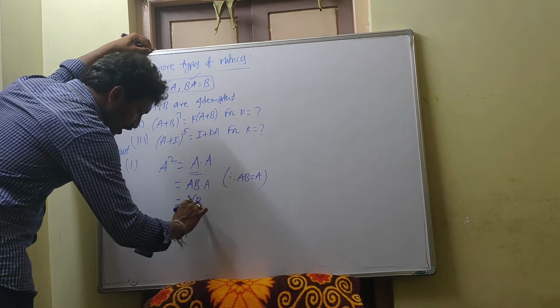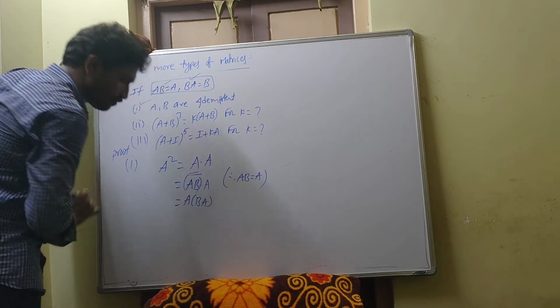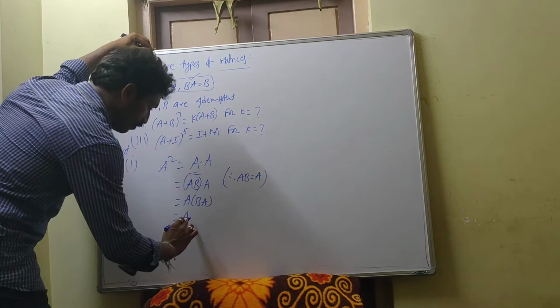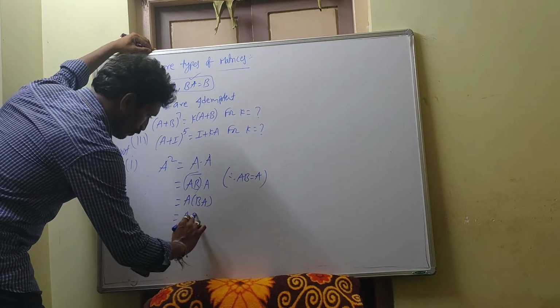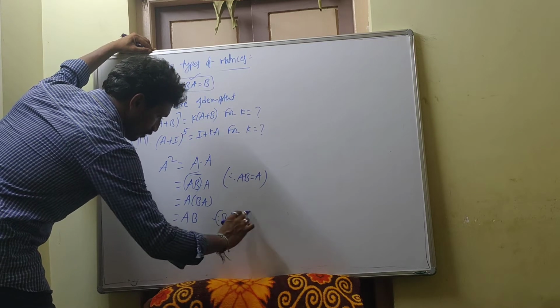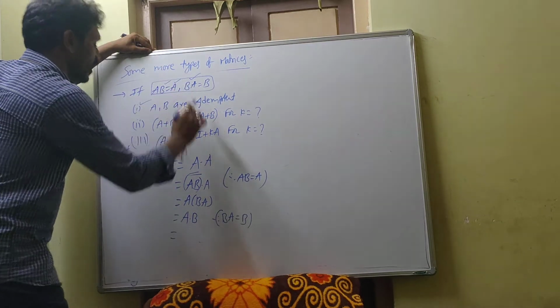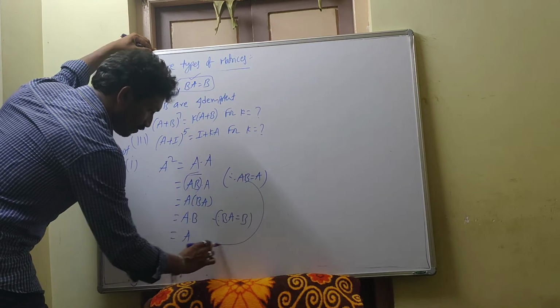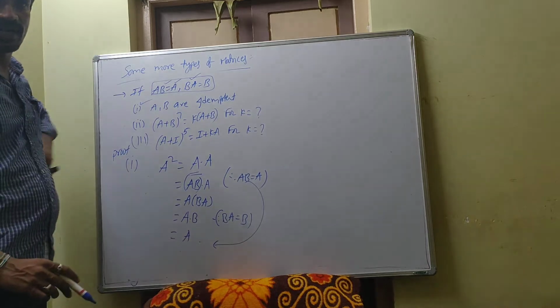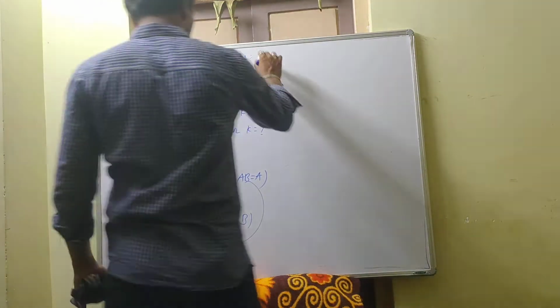So you have to write A into BA also. Now what is the value they given? BA is equal to B. But AB is equal to how much they given again? A only. Same property. See, if A square is equal to A, then it is idempotent matrix.